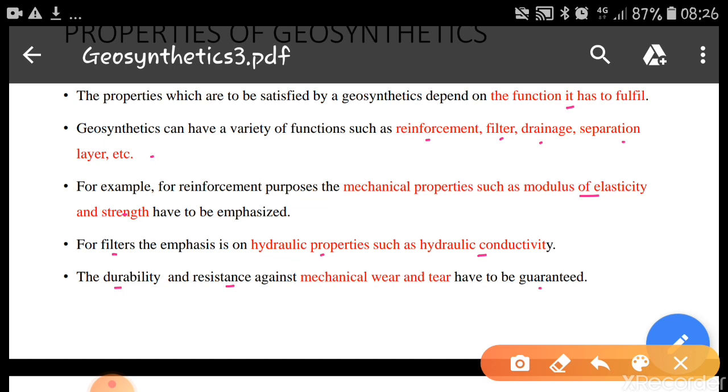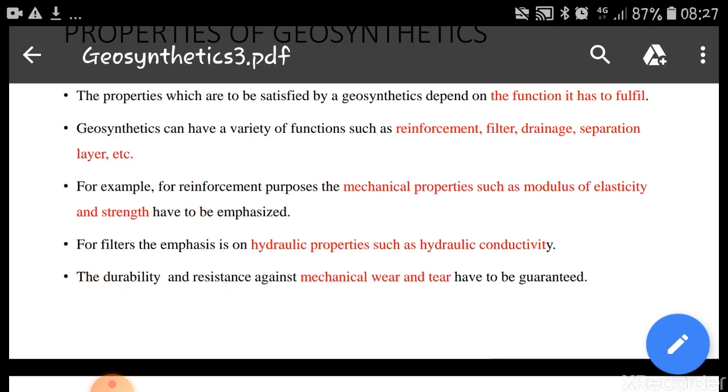It has to last for a long duration. Similarly, it needs resistance against mechanical wear and tear, because a lot of forces will be there and it will undergo wear and tear, so it has to resist this. These properties we have to keep in mind.